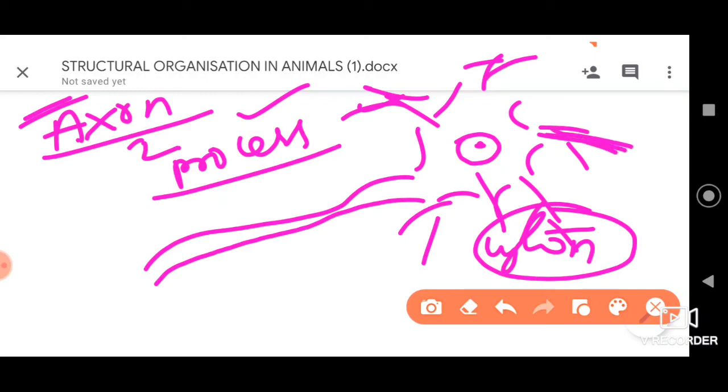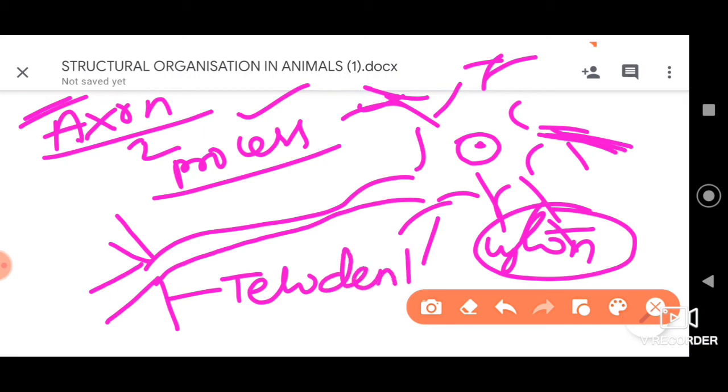And let me tell you, it further has slender branches called telodendrites. These smaller branches which arise from the axon have knob-like structures at the tip.